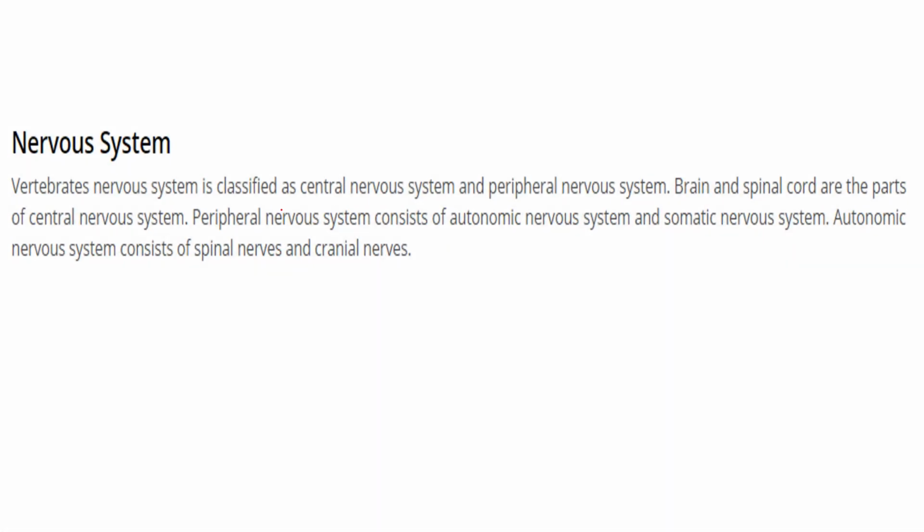In all vertebrates, the nervous system is classified as the central nervous system and the peripheral nervous system. The brain and spinal cord are part of the central nervous system. The peripheral nervous system consists of the autonomic nervous system and the somatic nervous system. The autonomic nervous system consists of spinal nerves and cranial nerves.